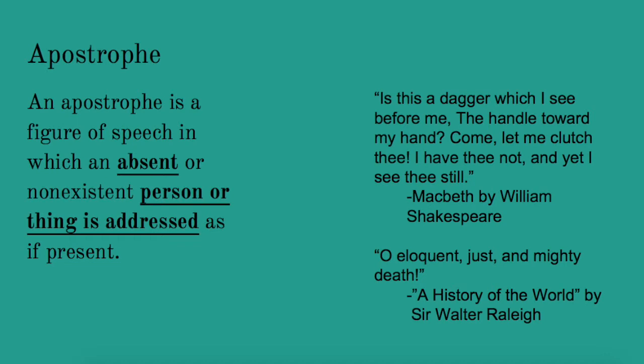Another example would be, O eloquent, just, and mighty death. In this case, the author is addressing death, almost personifying it. So he's addressing something that isn't actually there, because death, obviously, as personification, can't actually be there as a human. So go ahead and take a moment, try and come up with an example yourself, pause the video, let's see what you can come up with.